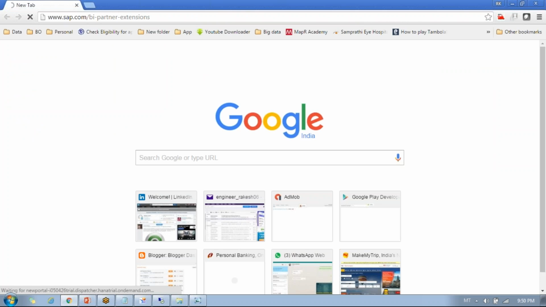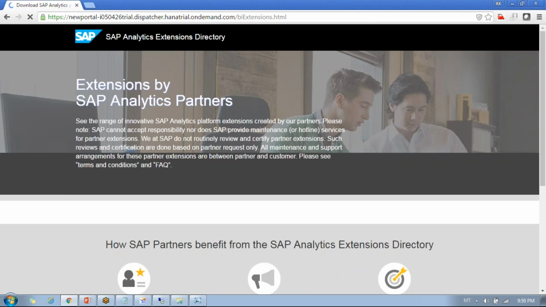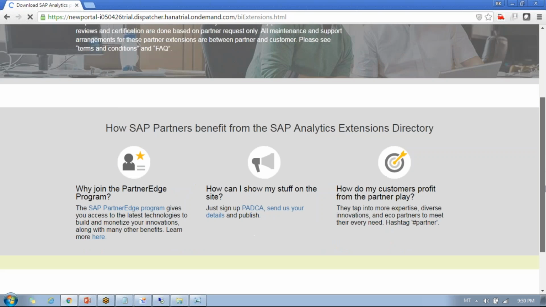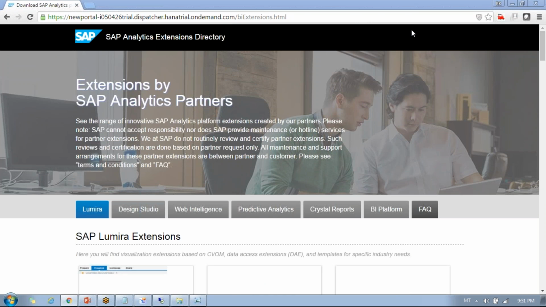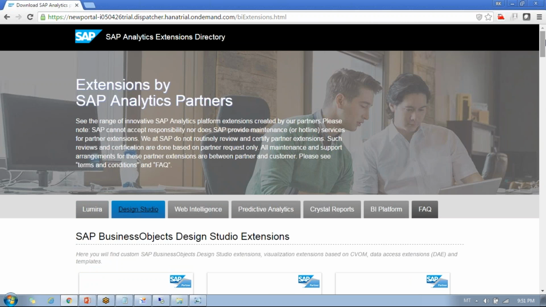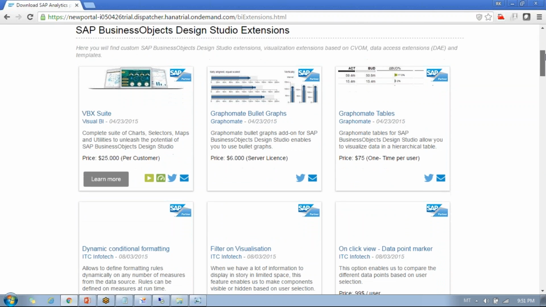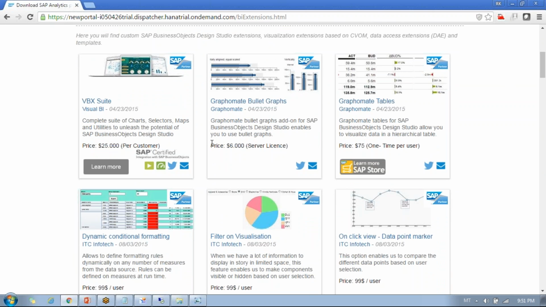You can also create your own third-party components, like your SDK components, but that's a separate course basically. And if you want to use third-party components which are available in the market, you can go to this particular link and select Design Studio, and you'll see there are so many components available from different vendors. But these components come with a cost, so we'll not be covering third-party components. We'll not be using any third-party components in our visualization.